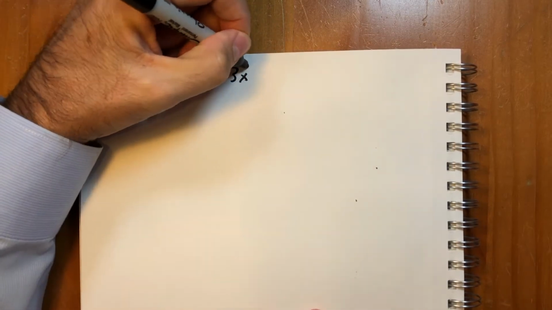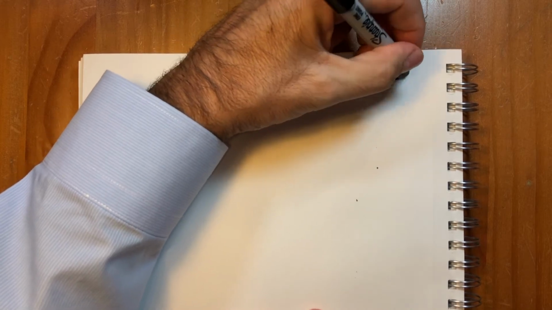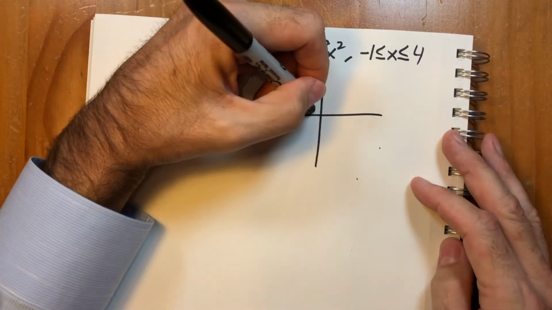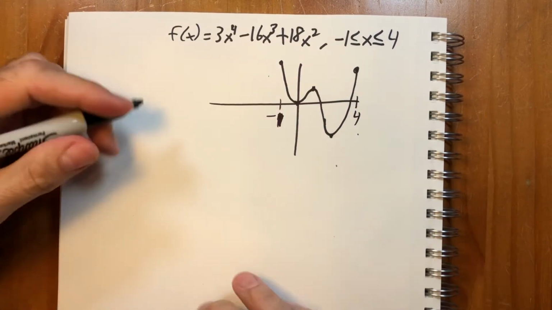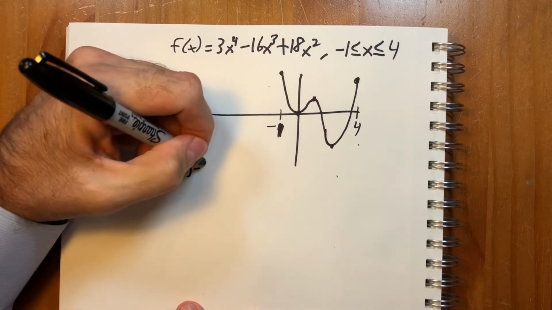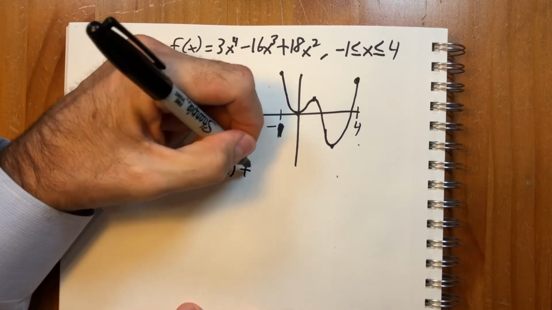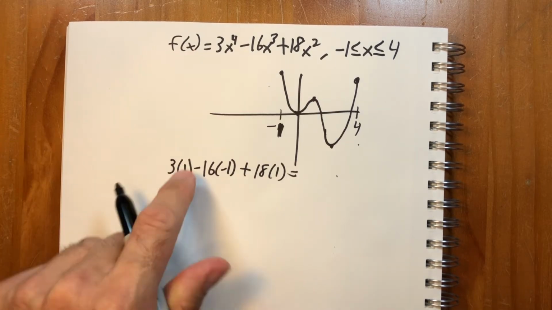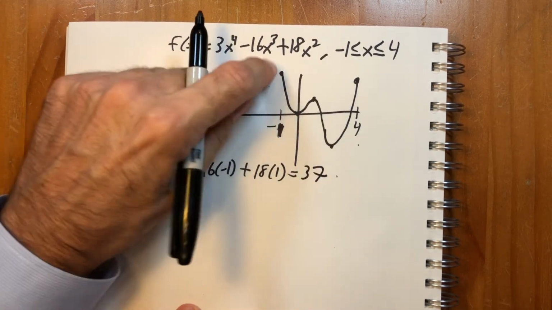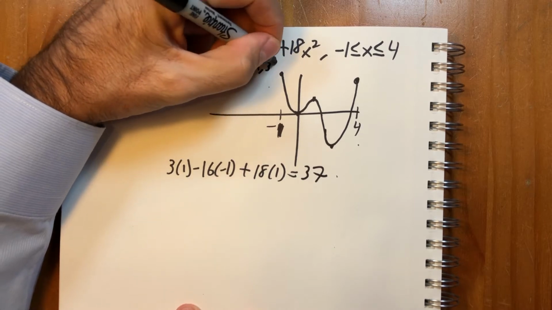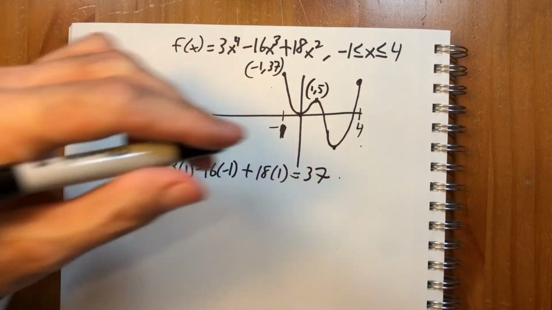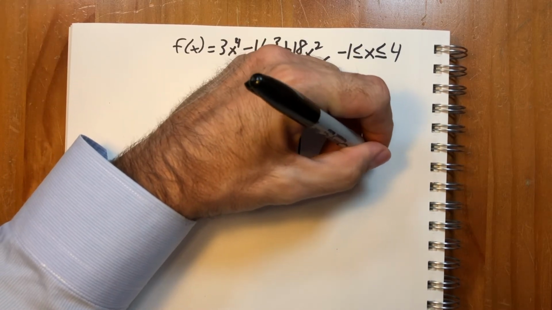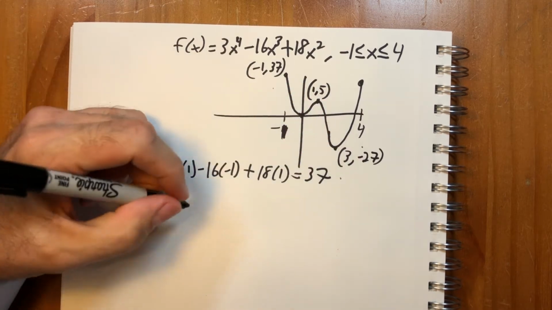So let's look at this function, 3x to the fourth minus 16x to the third plus 18x squared from minus 1 to 4. So it looks something like this. So the domain of the function is minus 1 to 4, and at minus 1, it's 3 times 1 minus 16 times minus 1 plus 18 times 1. So it's 34, 37. So it has an absolute maximum at minus 1, 37. And then it has another point here at 1, 5, and one at 3, minus 27. At 1, 5, it has a local maximum.